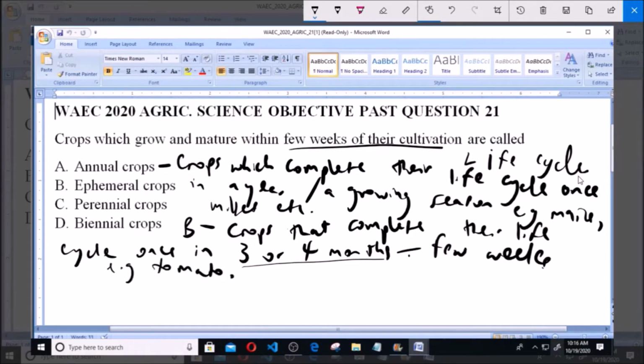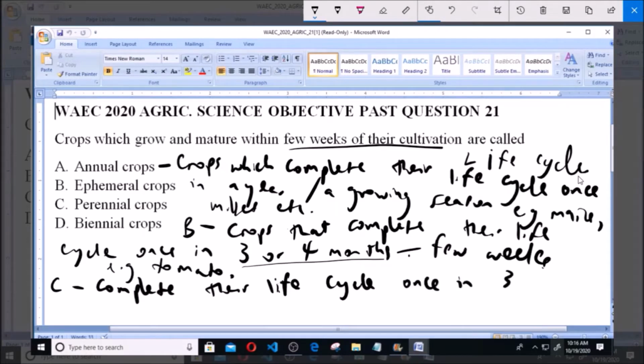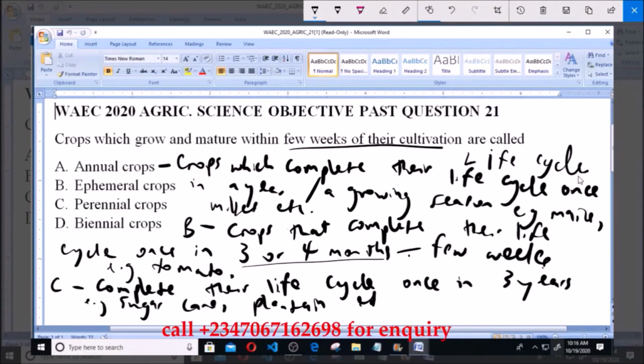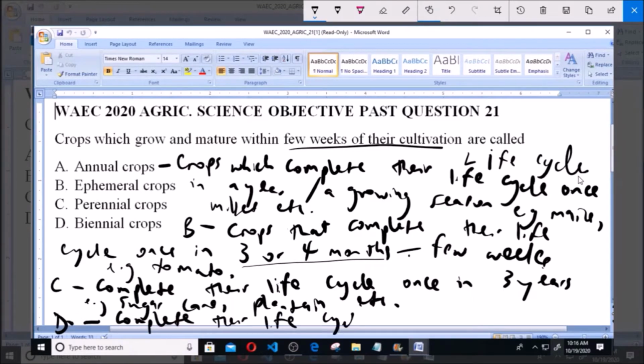Option C is perennial crops, and these are crops that complete their life cycle once in 3 years. And examples include sugarcane, plantain, etc. And lastly, option D is biennial crops, and these are crops that complete their life cycle once in 2 years.